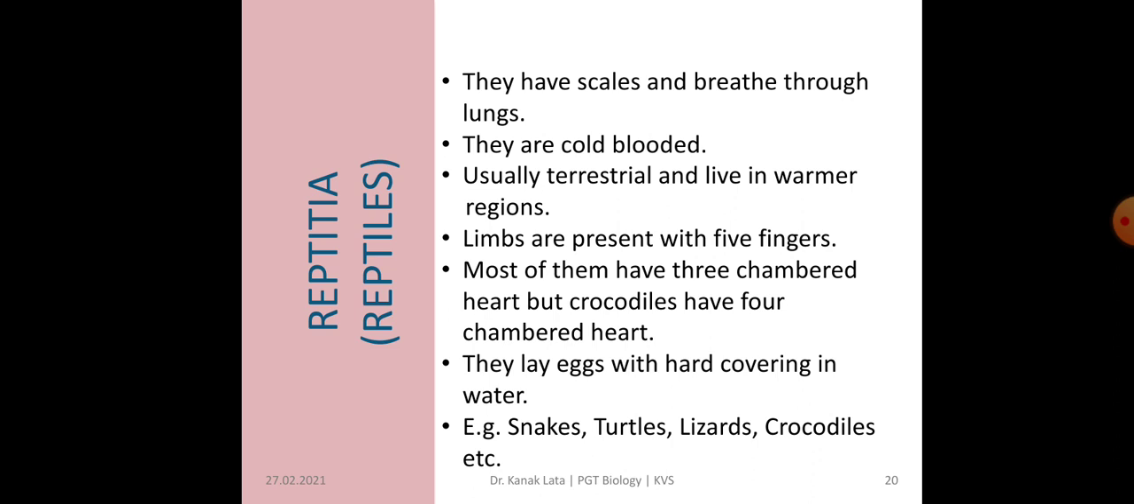Limbs are present with 5 fingers, and most of them have 3-chambered heart, but crocodile have 4-chambered heart. Means 2 atrium and 2 ventricles are present in crocodile. They lay eggs with hard covering on land, and the common examples are snake, turtles, lizard, crocodile, etc.